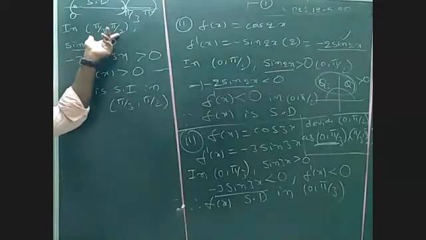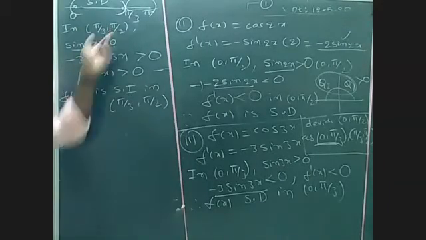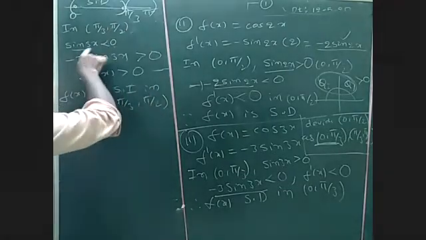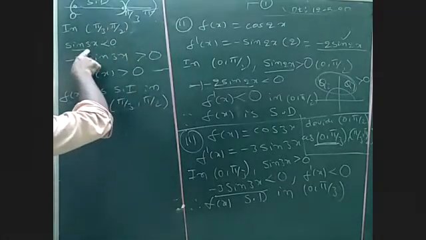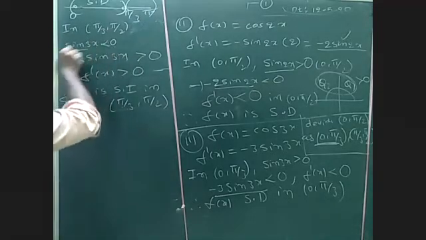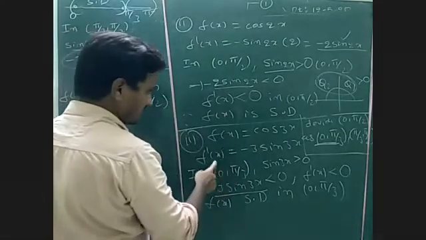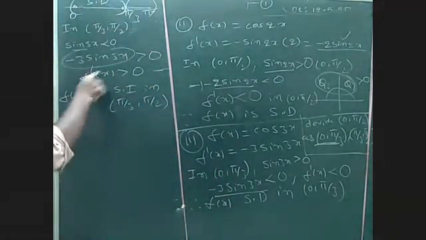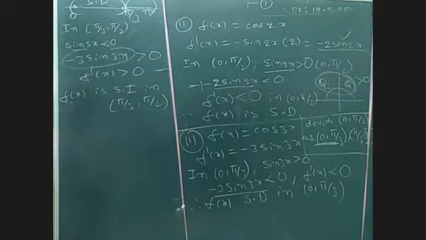So this means this still lies in the third quadrant. Sin 3x belongs to the third quadrant. In the third quadrant sin is negative, minus is greater than. This total value is f dash of x, f dash of x is greater than 0. So this is the third function.